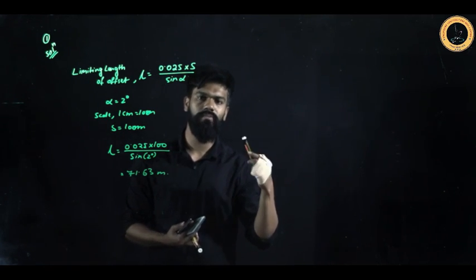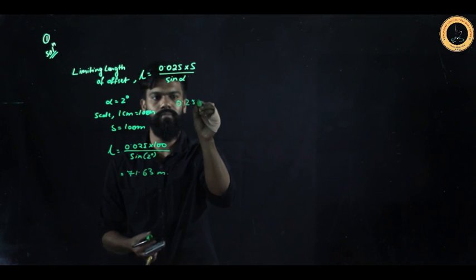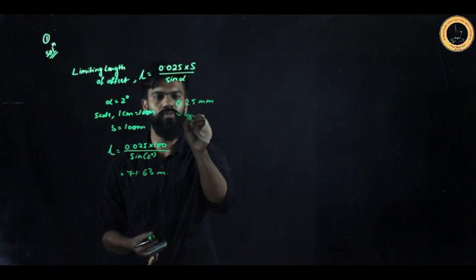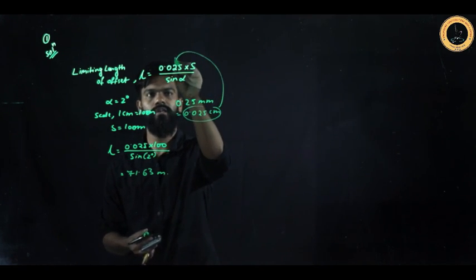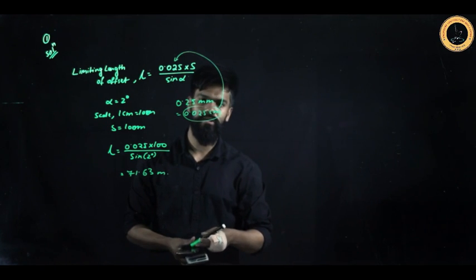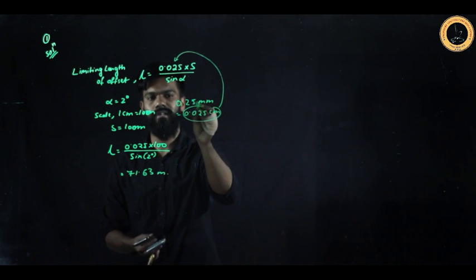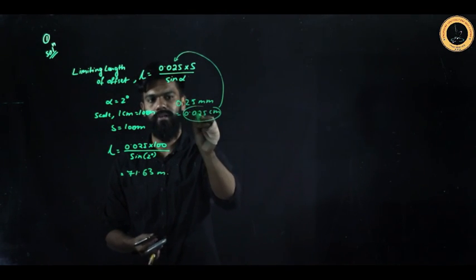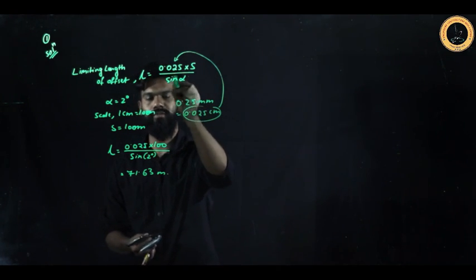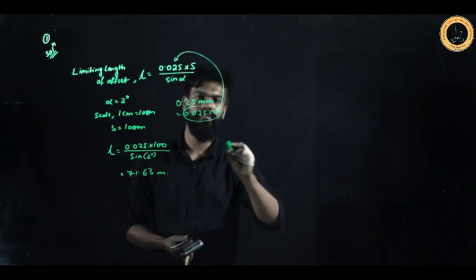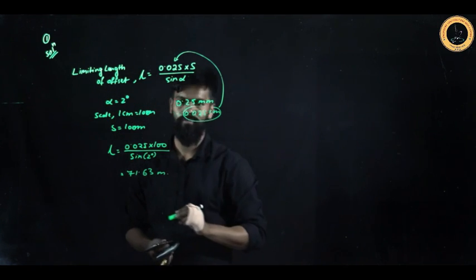we usually consider that the maximum length error that is permitted on the plan or map is 0.25 mm. This can be written as 0.025 centimeter. So this value is actually written here. In the question they might change this value, and say the maximum permissible error on the plan or map is 0.03. In that case, instead of using 0.025, you can use the value of 0.03. So this can be asked in varieties of questions. This is how you can find the limiting length of offset. So the correct answer will be 71.63.